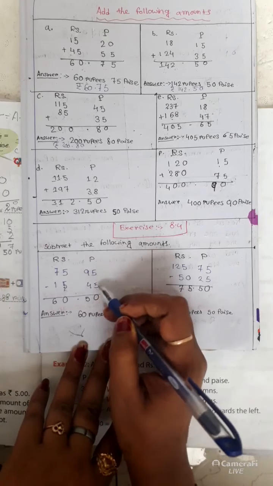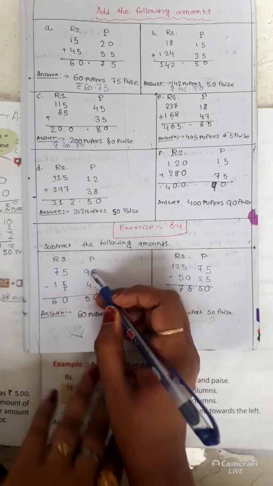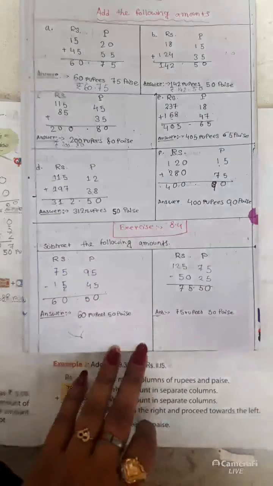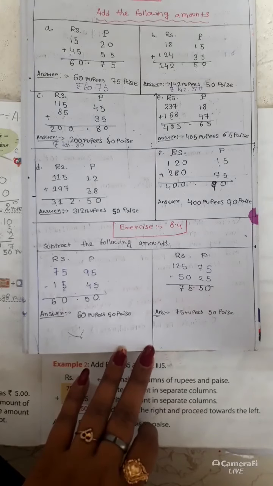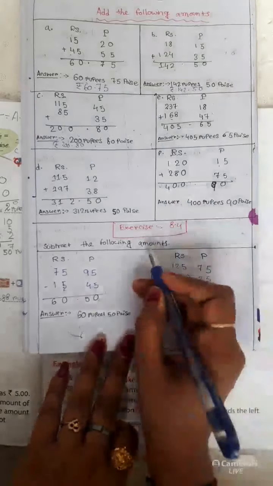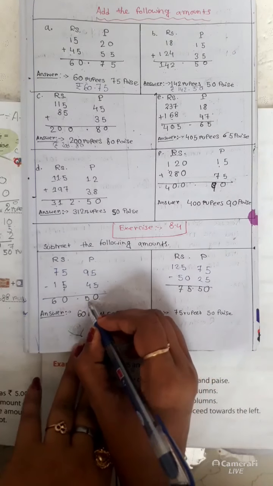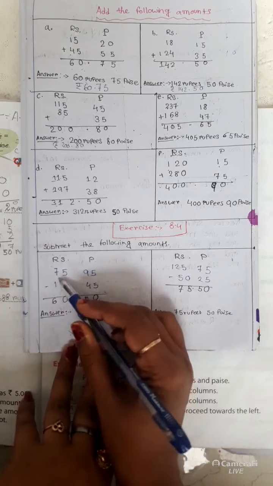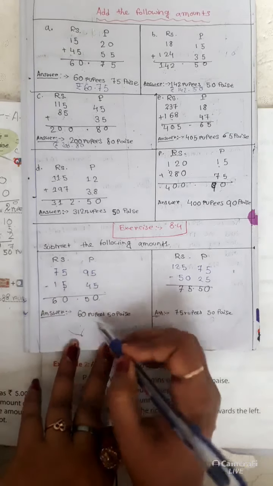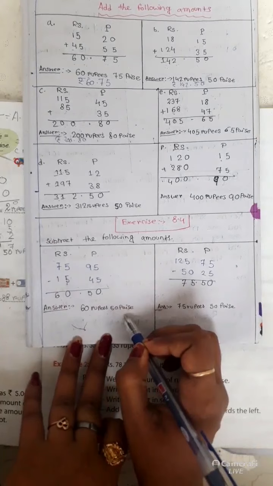So 5 minus 5 is 0. 9 minus 4 is 5. Then 7 minus 1 is 6. So 60 rupees 50 paise.